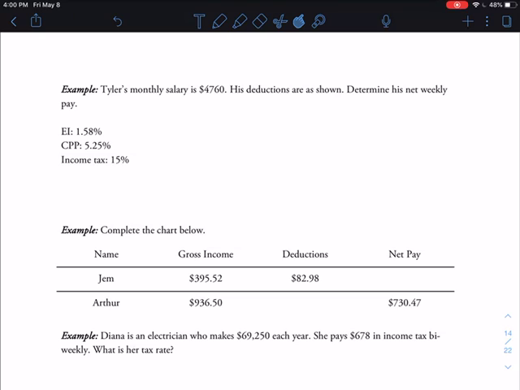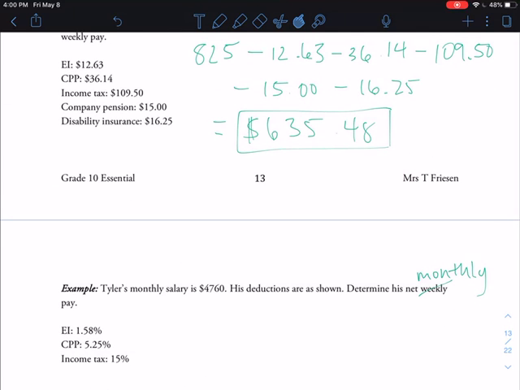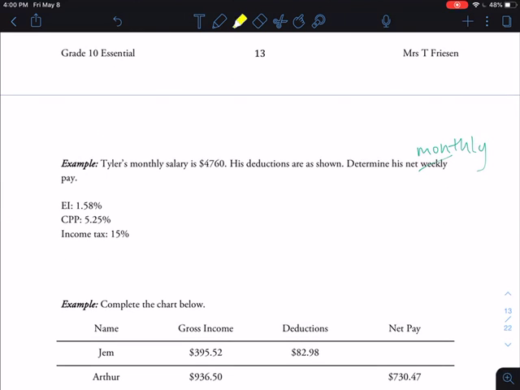All right, Tyler's monthly salary is $4,760. His deductions are as shown. Determine his net. That is a typo. I apologize. That is supposed to say monthly pay. Okay, so you're going to notice here this time, instead of it being in dollars like it was in Beth's examples, all the deductions are in percentages in Tyler's example.